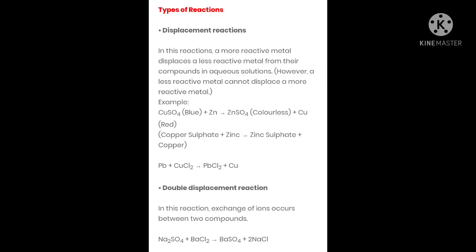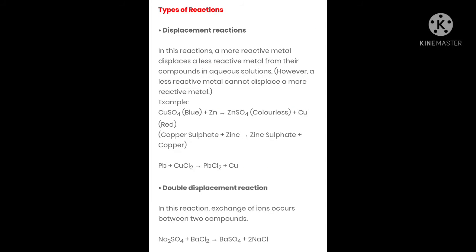Different types of reactions. The first one is the displacement reaction. In this reaction, a more reactive metal displaces a less reactive metal from its compound in aqueous solution. Something is displaced, and at its place another substance sits. Aqueous solution means the compound is in the presence of water.